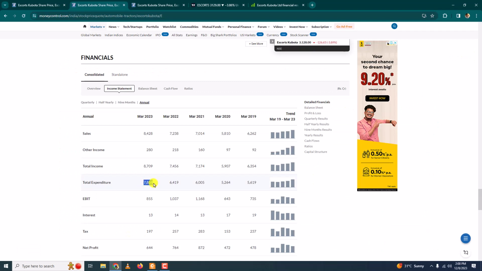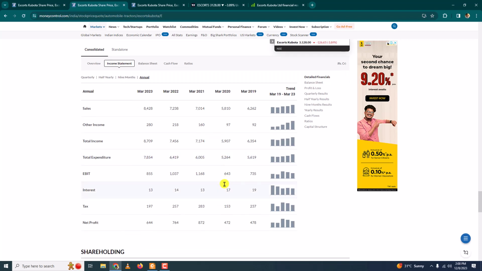This is more and this is worrying, but we know that due to total expenditure, the profit will come down. This is one thing which you have to see, or which I see.